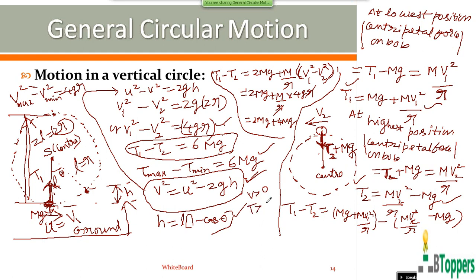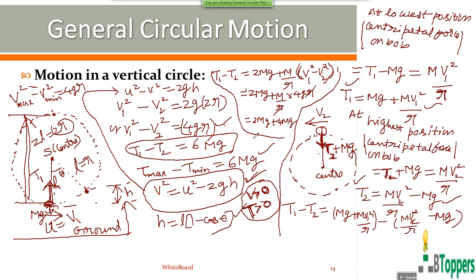And the magnitude of the tension of the string should also be greater than 0 at all the instants. That means for the bob of the simple pendulum to rotate in the vertical circular path continuously, there are two conditions required. The magnitude of velocity should be greater than 0 at all the instants during the motion, and the magnitude of the tension of the string should be greater than 0 at all the instants.